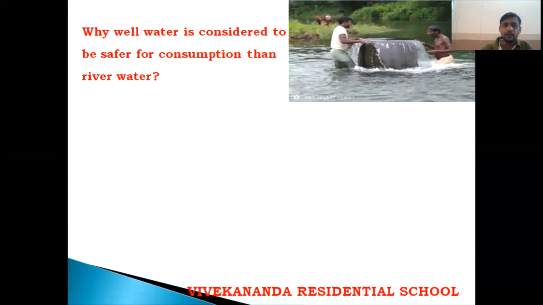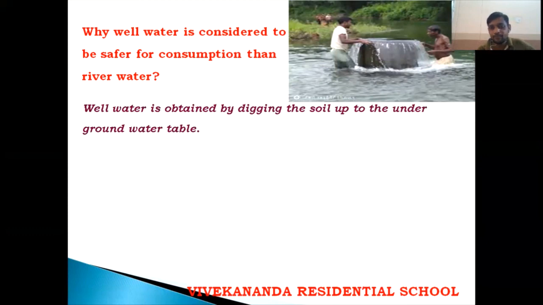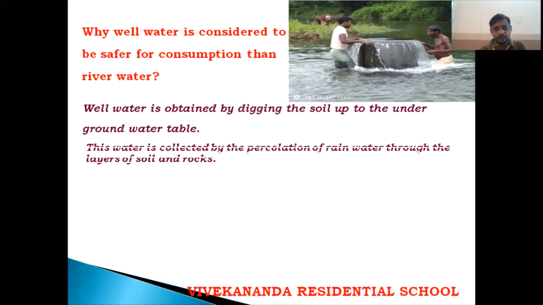Why is well water considered to be safer for consumption than river water? Okay, why is well water considered safe for drinking than river water? Well water is obtained by digging wells in the soil up to the underground water table. That means we dig the well up to underground, where water is available in the earth. Whereas river water is collected by the percolation of rainwater through layers of soil and rocks. So we are digging to the groundwater table.